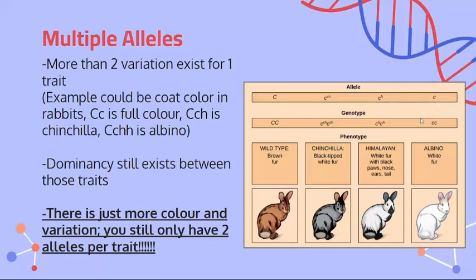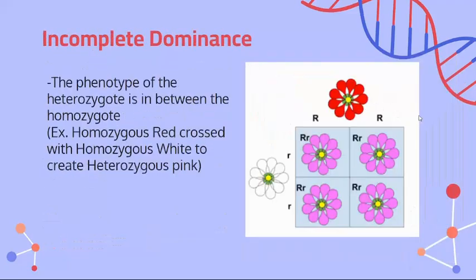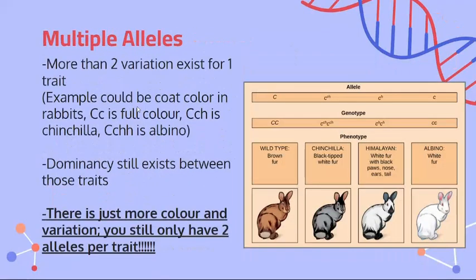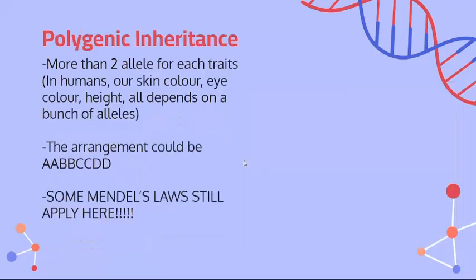This still exists here. So you've got to know that with these exceptions to the laws, maybe only one of them is broken. However, it's still considered an exception. Here, you just need to know this is just more color or variation. You still only have 2 alleles per trait. I want you to remember, multiple alleles means you have multiple variation and possibilities, but you still only have 2 possible alleles for each trait.